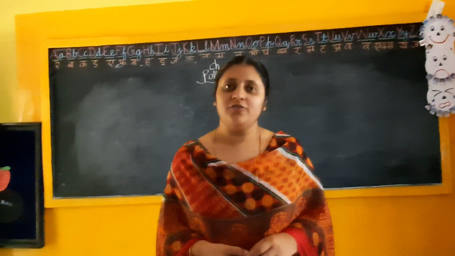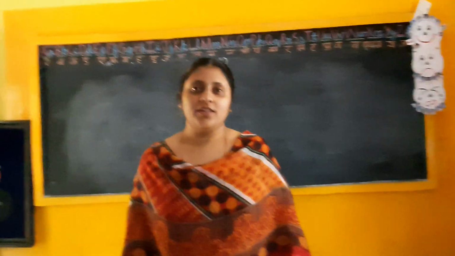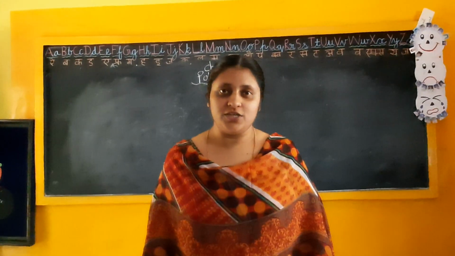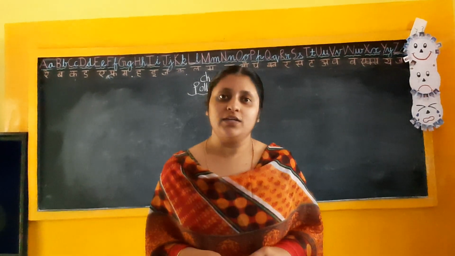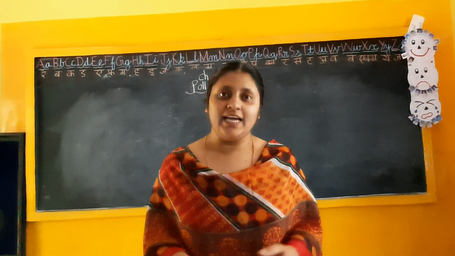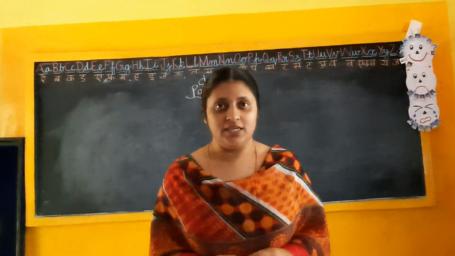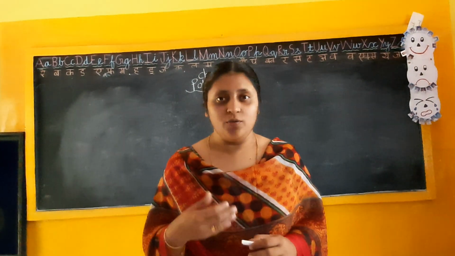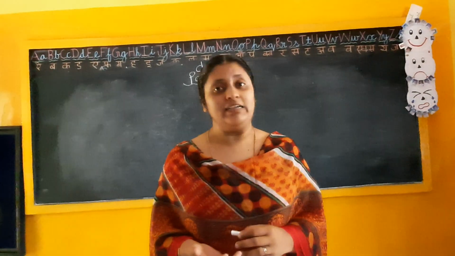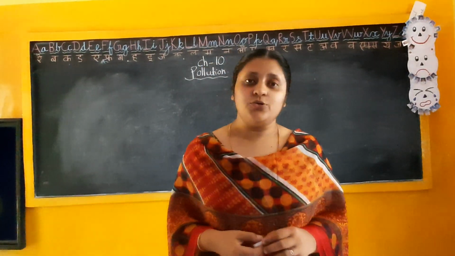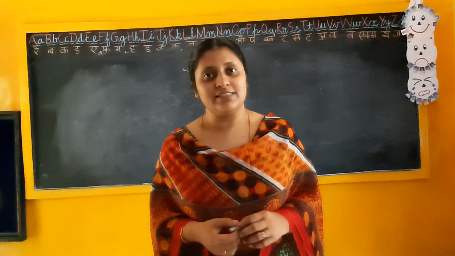This is the second video of chapter 10, class 5, social studies. In the last video, we learned about air pollution: what is pollution and the two terms related to pollution, and then the types of pollution. The first one we learned was air pollution, the sources, how it is happening, and what preventive methods we can take. Today we are going to learn about the second type of pollution, that is water pollution.